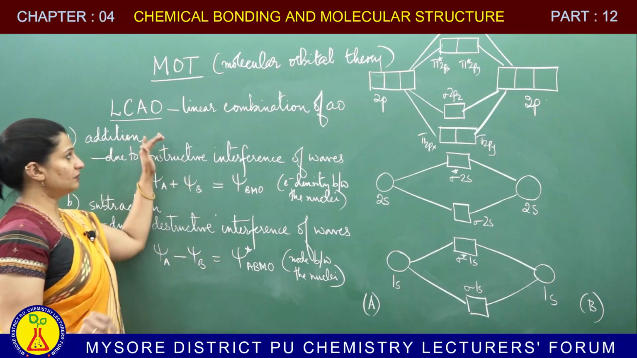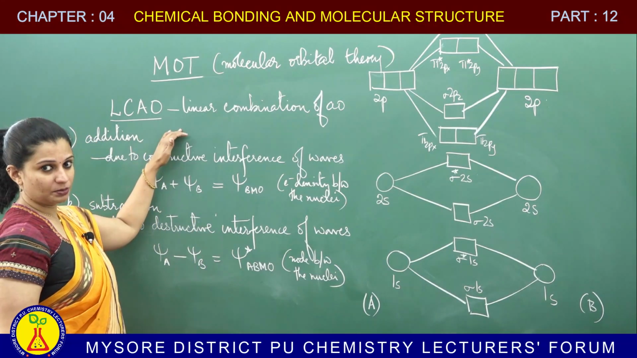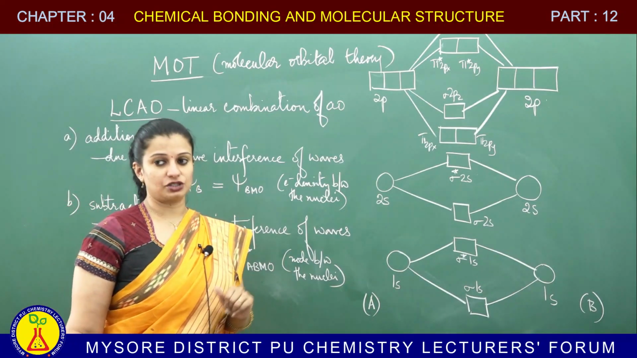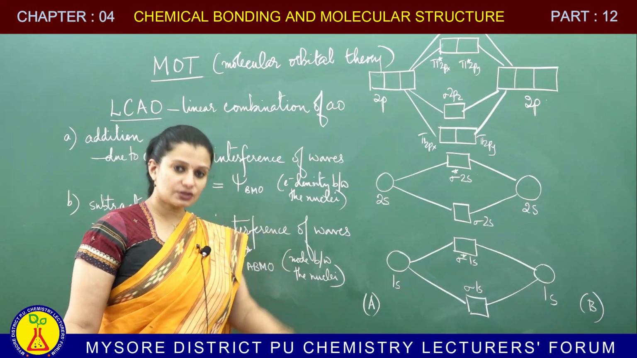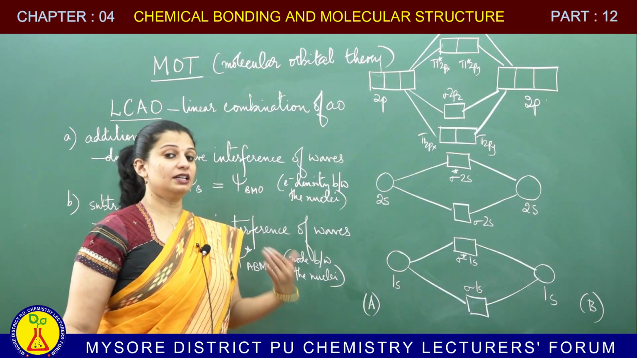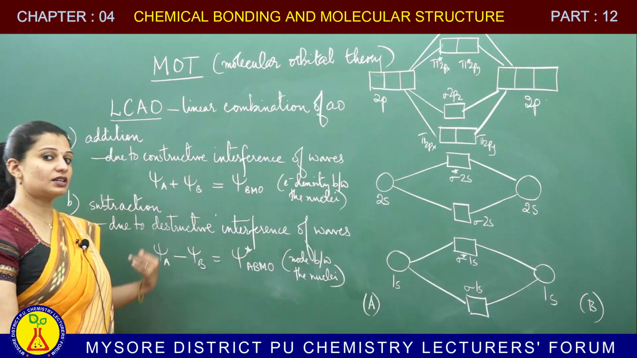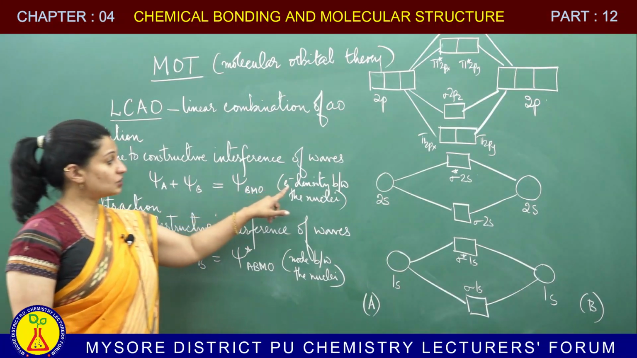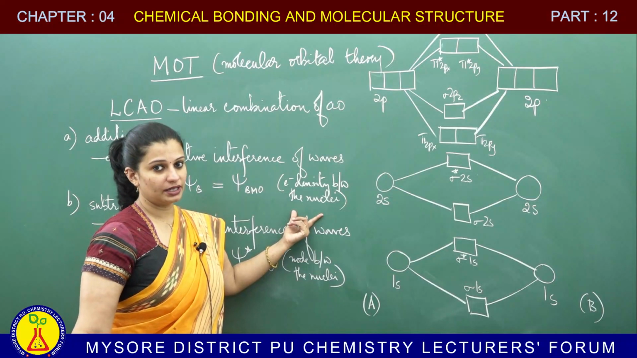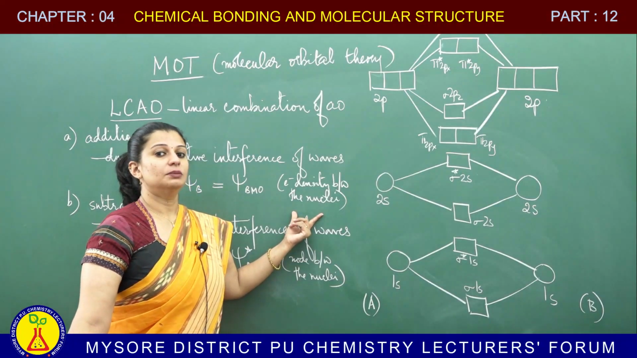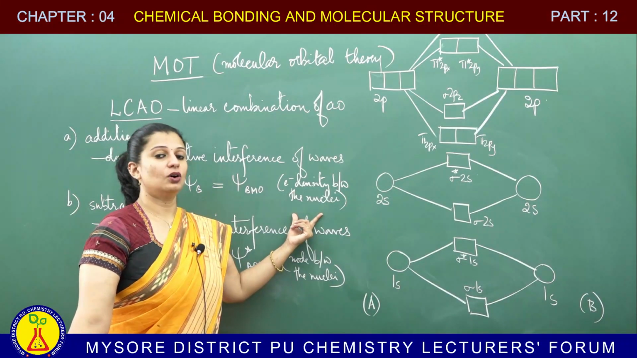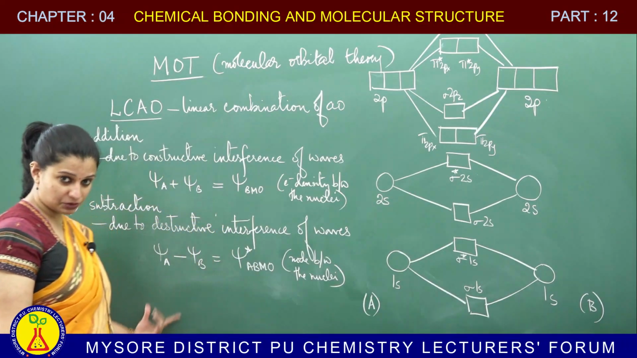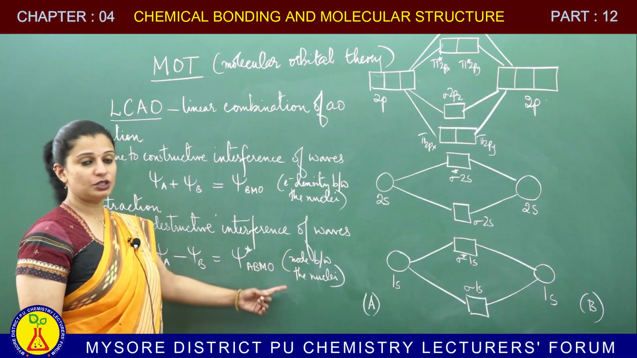So, I repeat, when we talk about combination of the atomic orbitals, there are two ways of combination, either by addition or by subtraction. Addition is by constructive interference of the waves and subtraction is by destructive interference of the waves. In constructive interference, the electron density between the nuclei increases, therefore, the BMO is stabilized, or we say it is having lower energy. In case of subtraction, there will be a node between the nuclei.